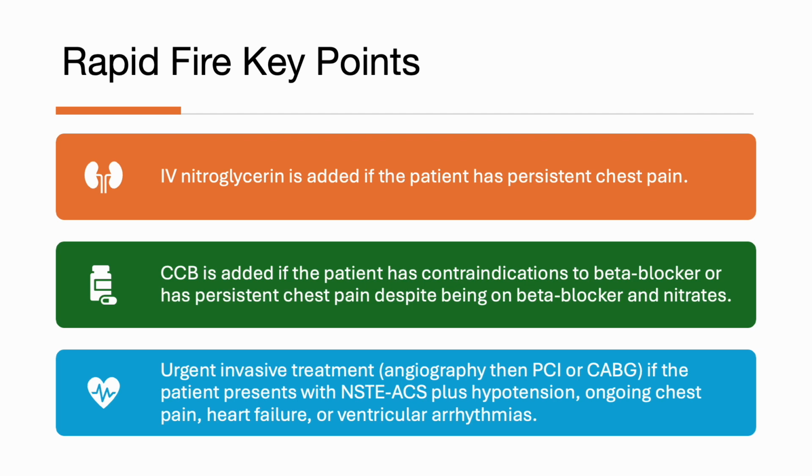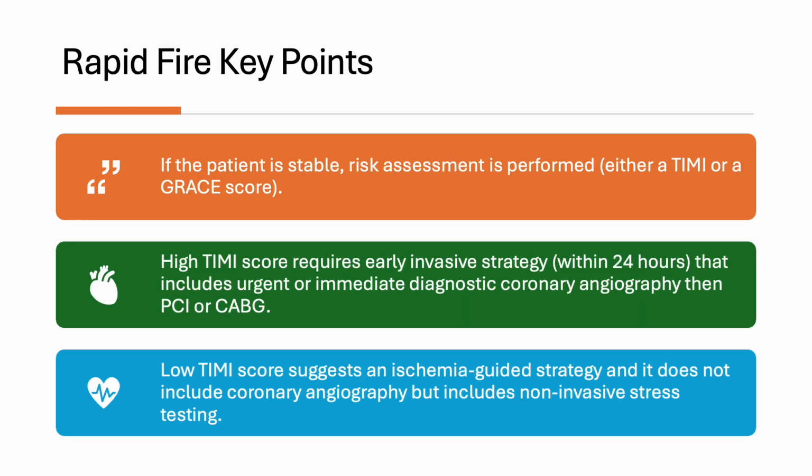Urgent invasive treatment, such as angiography, then PCI or CABG, is indicated if the patient presents with NSTEACS with hypertension or ongoing chest pain or heart failure or ventricular arrhythmias. If the patient is stable, risk assessment is performed, either a TIMI score or a GRACE score.